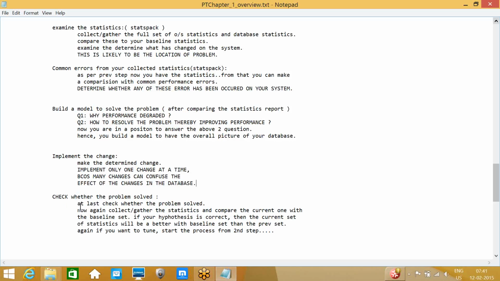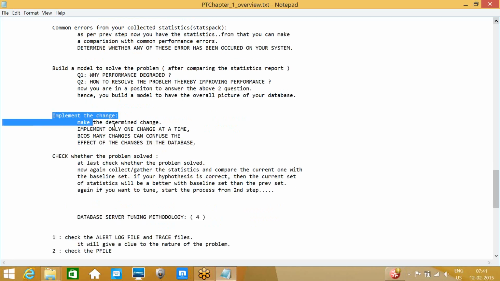And so after implementing the changes, check whether the problem is solved or not. So we need to check again. We need to collect our statistics, and we need to compare the statistics also. By comparing that, we can finalize whether this issue is fixed or not.